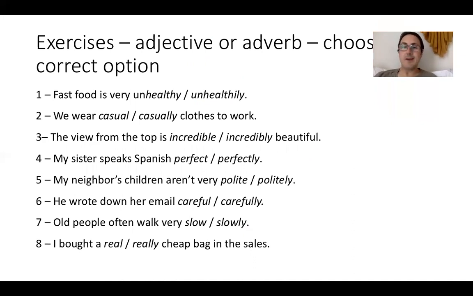Okay, welcome back, guys. So fast food is very unhealthy or unhealthily. Now, unhealthy is the adjective and unhealthily is the adverb. So what is being described here? Fast food is being described. So you use the adjective to describe the noun because fast food is a noun. It's a thing, okay? A noun is a person, a place, or a thing. So it's going to be the adjective, which is unhealthy.